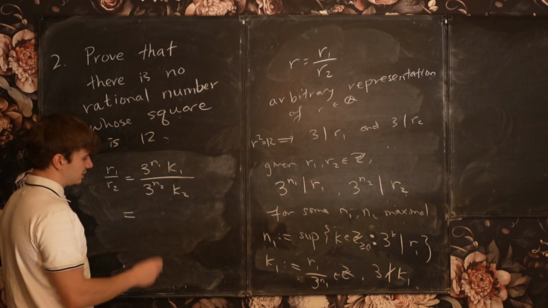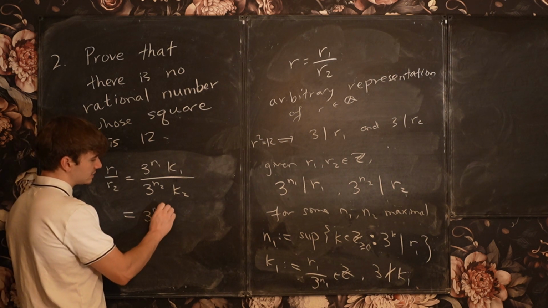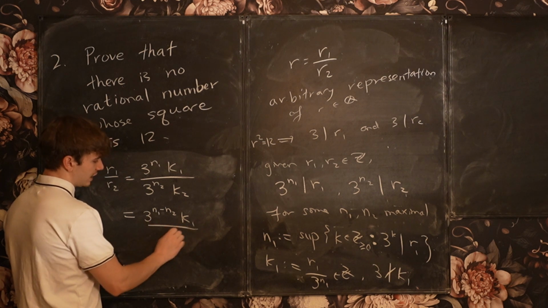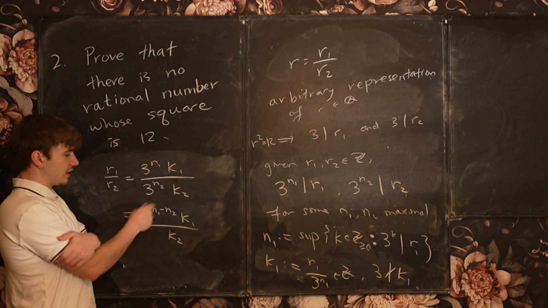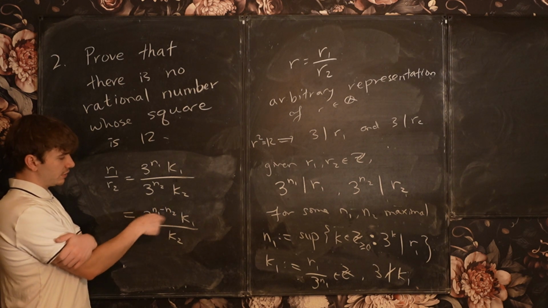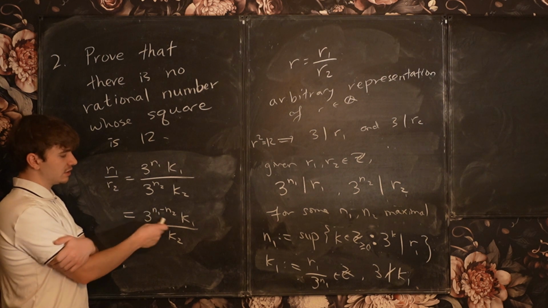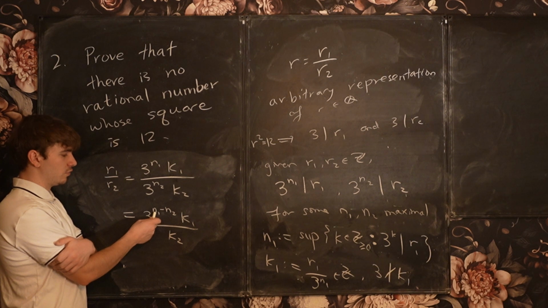So let's say this is 3 to the n1 minus n2 times k1 over k2. This number 3 to the n1 minus n2 is going to be positive if n1 is greater than n2. Of course, it'll be negative if n2 is greater than n1.